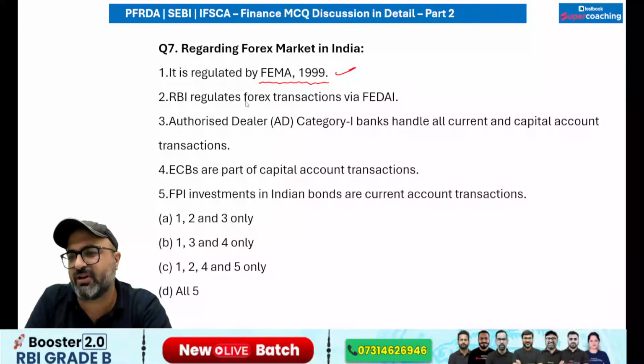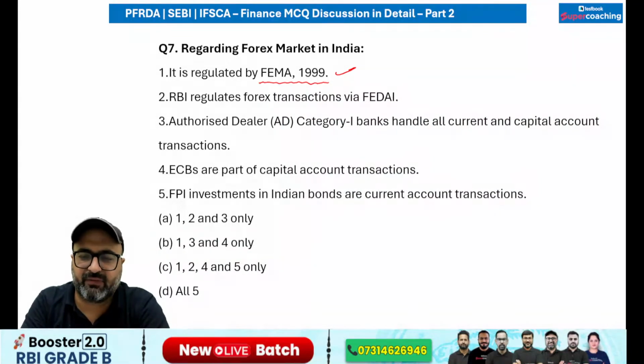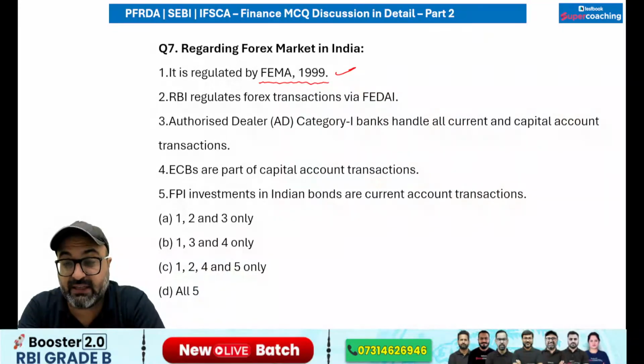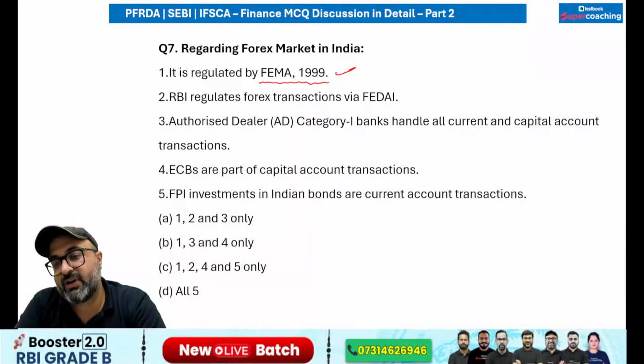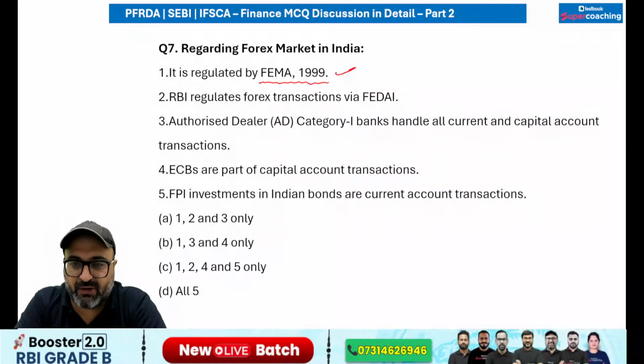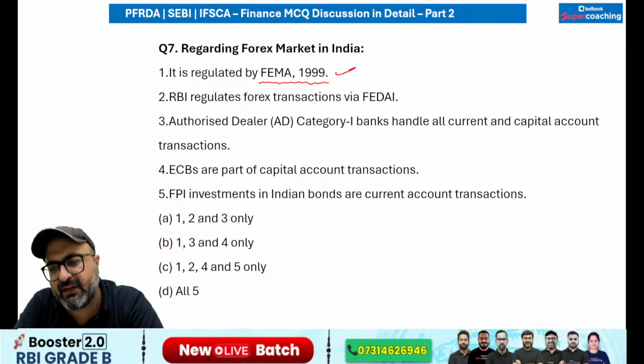I don't know how many of you are aware, but if we talk about this particular term FEDAI, it basically stands for Foreign Exchange Dealers Association of India, which was established back in 1958.